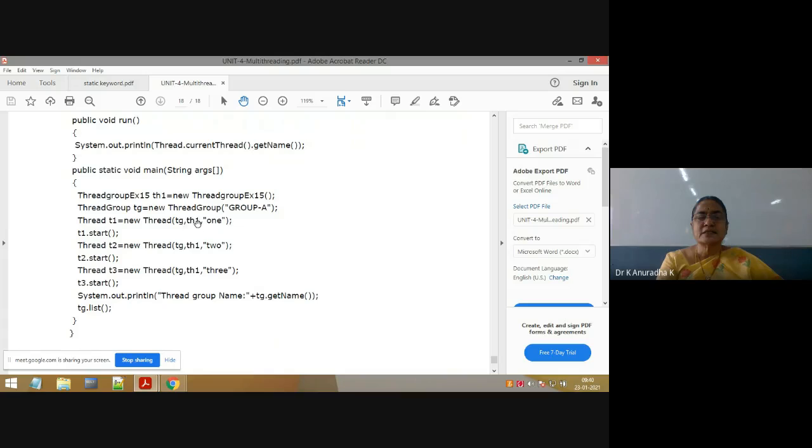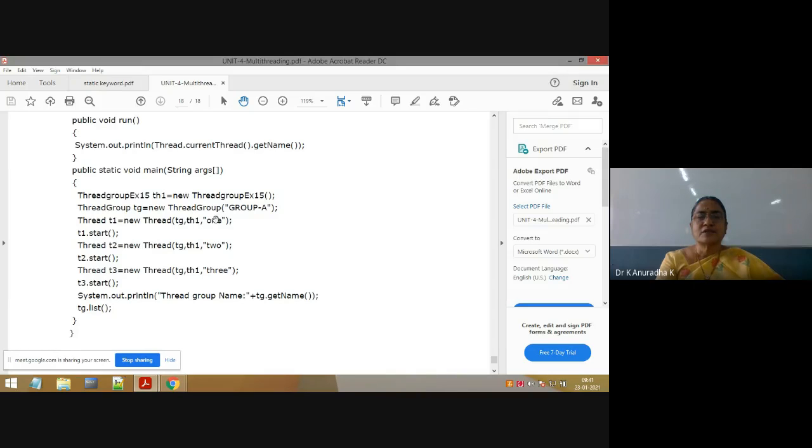So in the Thread constructor, in place of tg you have ThreadGroup, comma, in place of th1 it is Runnable. Runnable means the implementing class object is assigned to that Runnable interface. That's why here I have taken th1. th1 is the implementing class object.